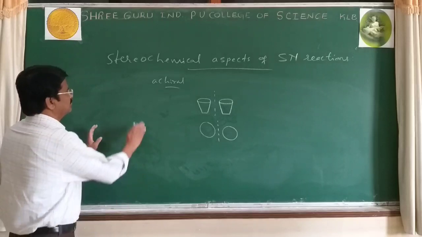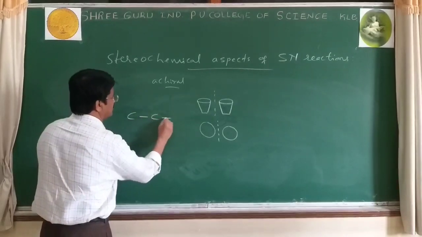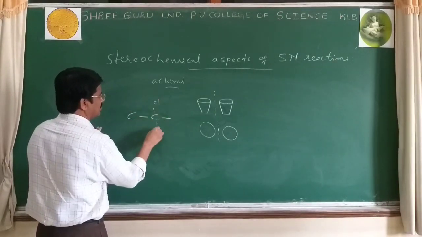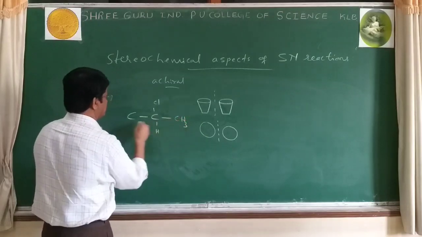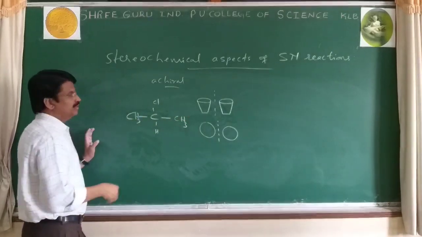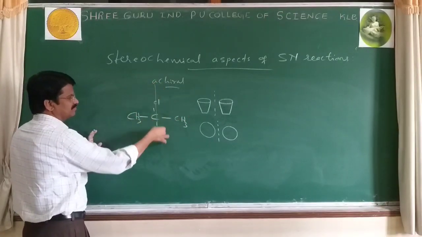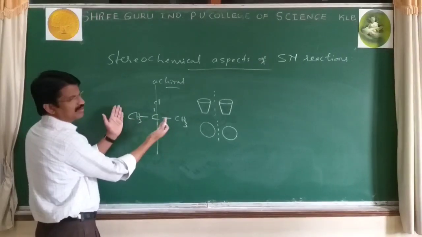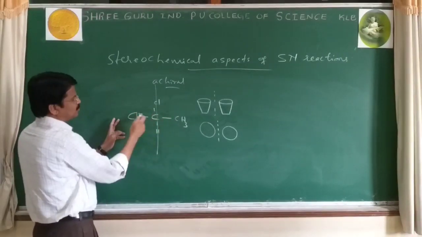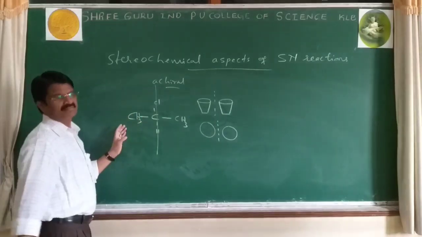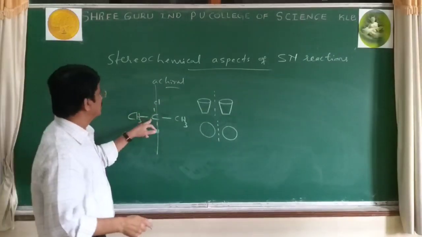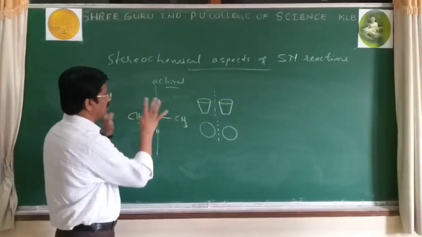Then an example: CH3-CHCl-CH3. When you draw a line at the center, or fold the paper, these two halves are mirror images. This molecule has an achiral center, so it is said to be an achiral molecule.